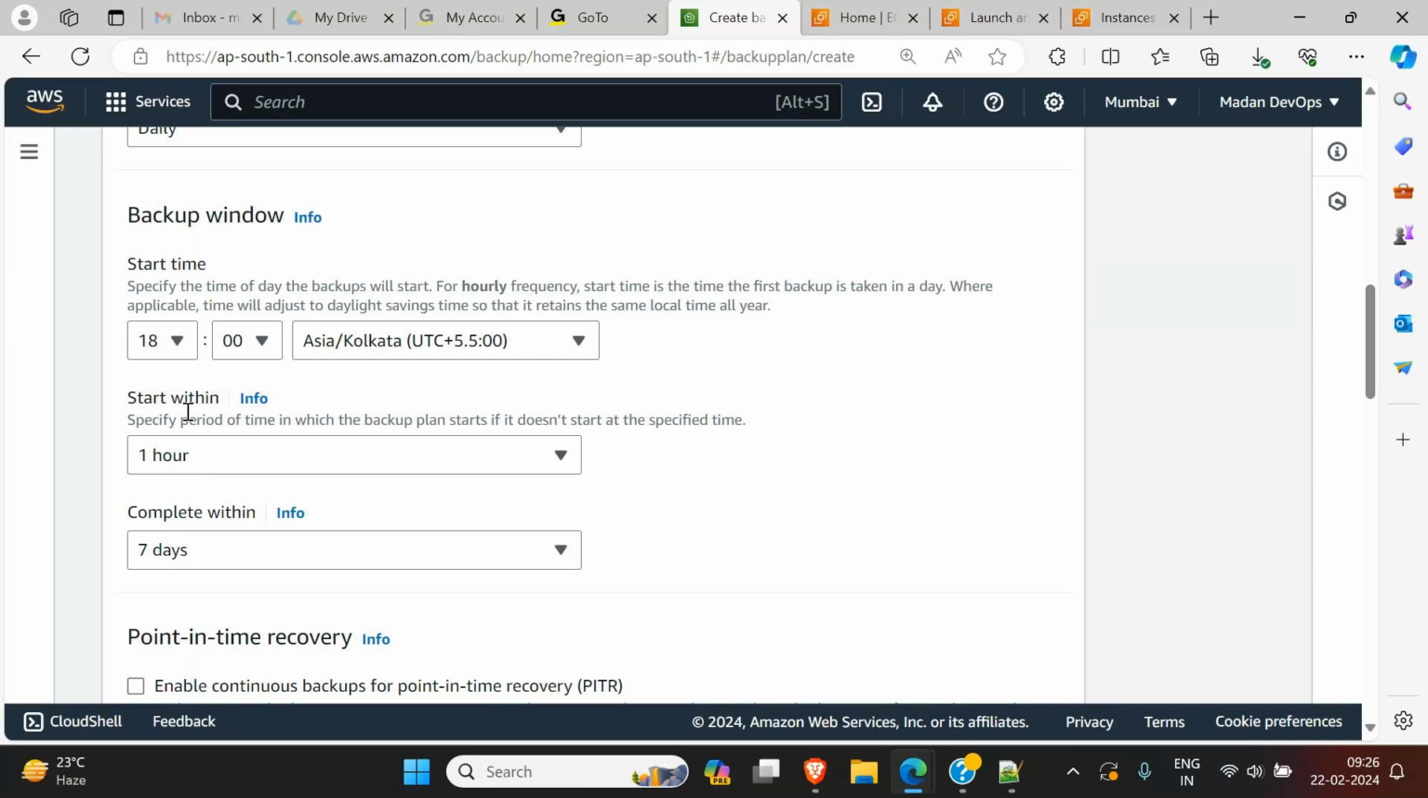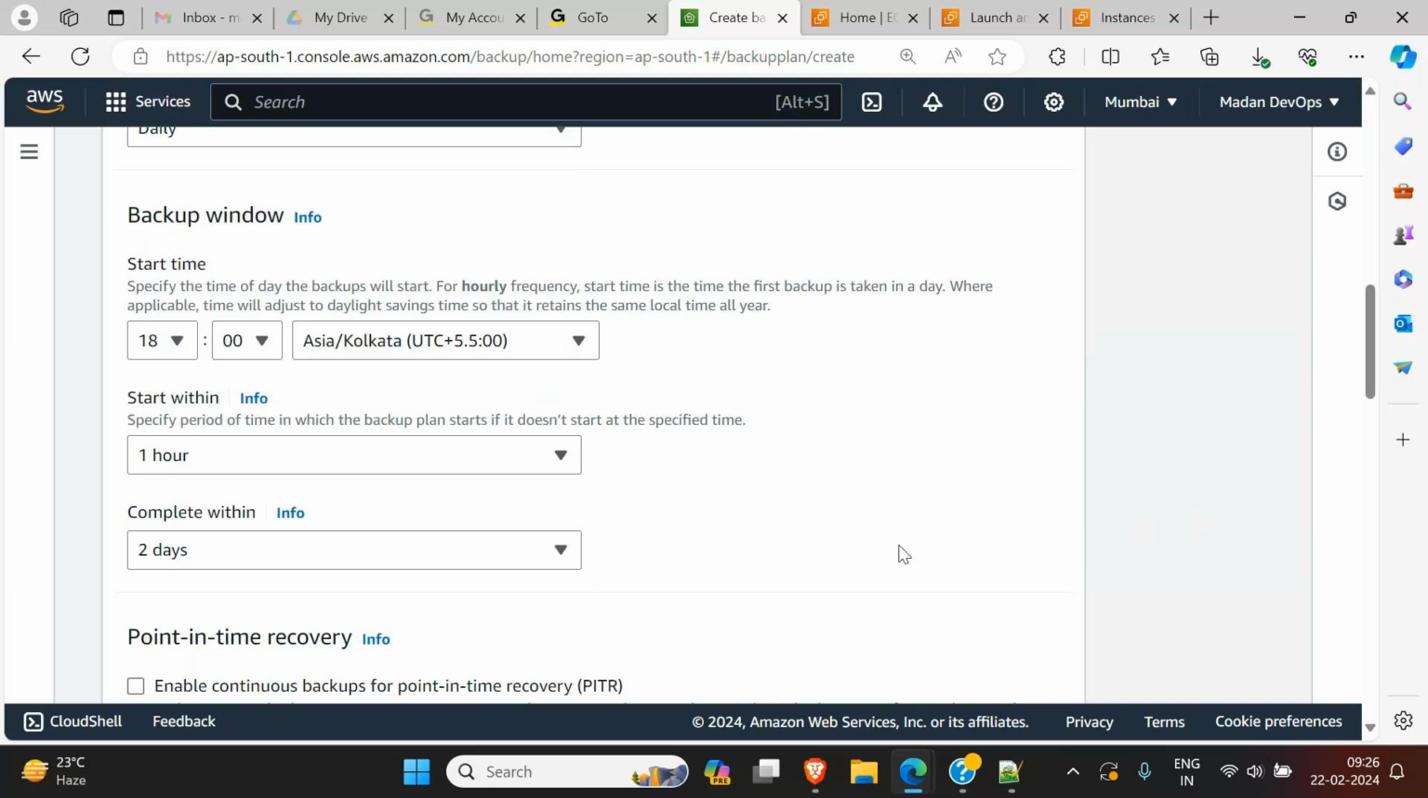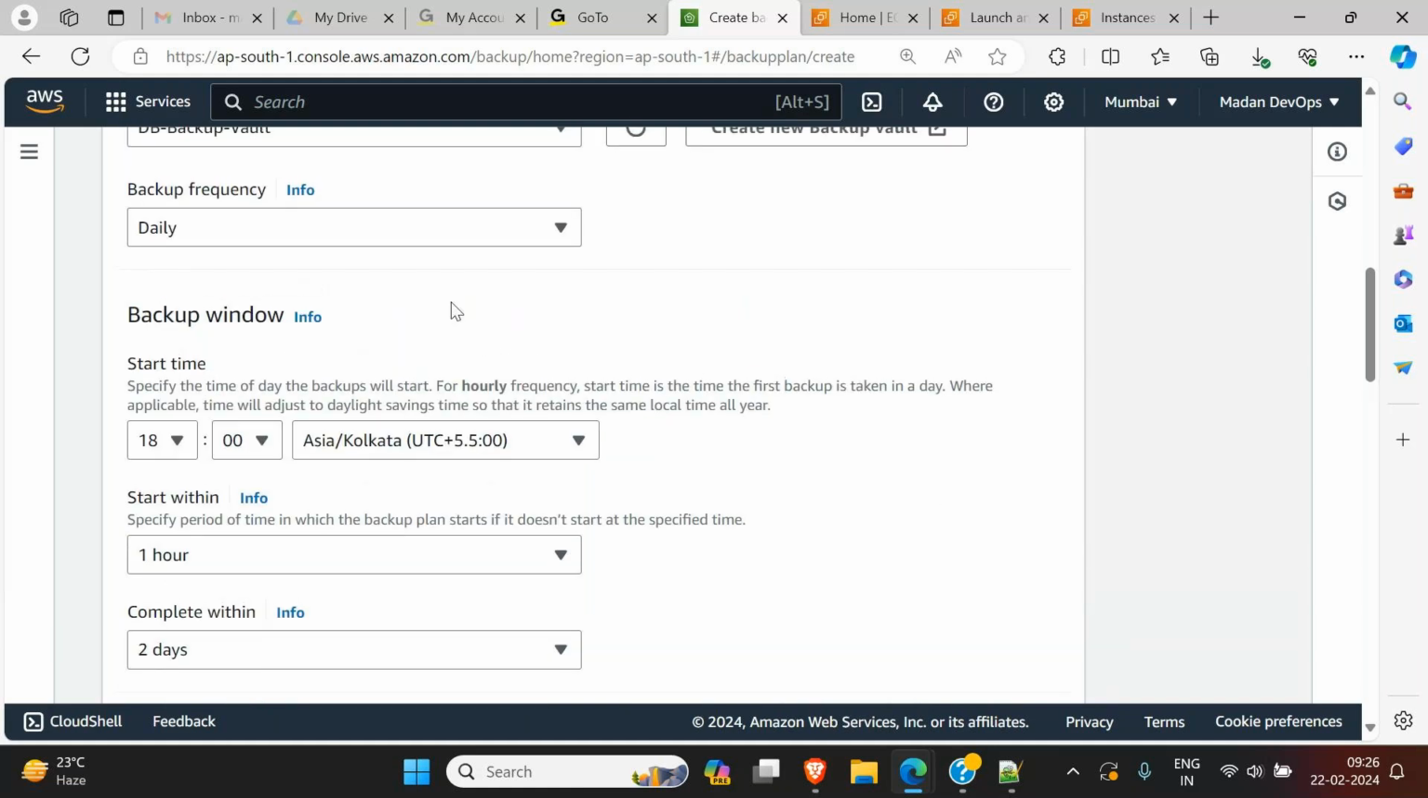And complete within how many days? So I want to complete in, suppose, 2 days. It again depends, when we are working with the service in real time, on how big a team you are working with. If you are taking daily backups, you will come to understand. First time you don't know how much time it will take, but when you are working regularly in the same company and managing the same project, you will come to know how much time it will take.